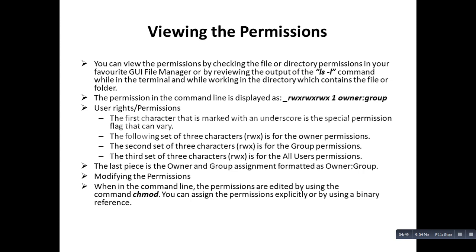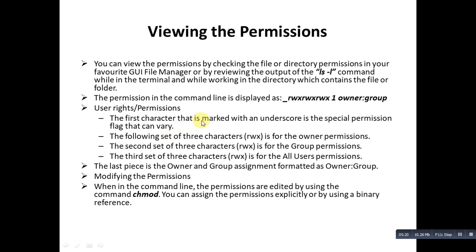So viewing the permissions, you can view the permission by checking the file or directory permission in your favorite GUI file manager, or by reviewing the output, as I have entered the command ls -l. So that is how we saw the file that I have created. The permission in the command line is displayed as something like this, what I have shown you all already. This type of permission means the file has full permission. We will see the calculation in the next slide.